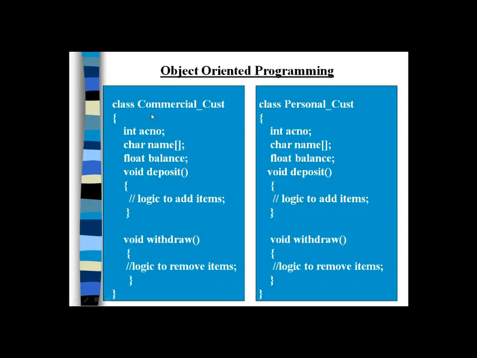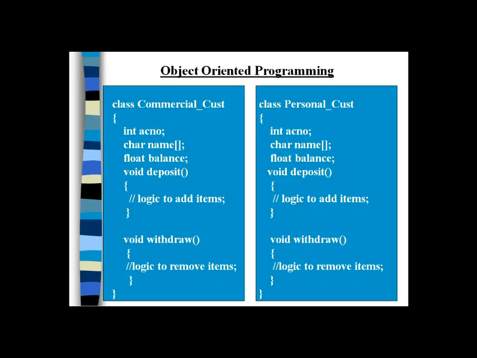In this instance, you can see one more advantage. I can break down my program into multiple classes, and I can allow different programmers to write and work on different classes. Later I can integrate all the classes together to build a large program. That makes it easy to build a large program. These are the advantages I get in the object oriented programming approach, which is not possible using a function oriented programming language.